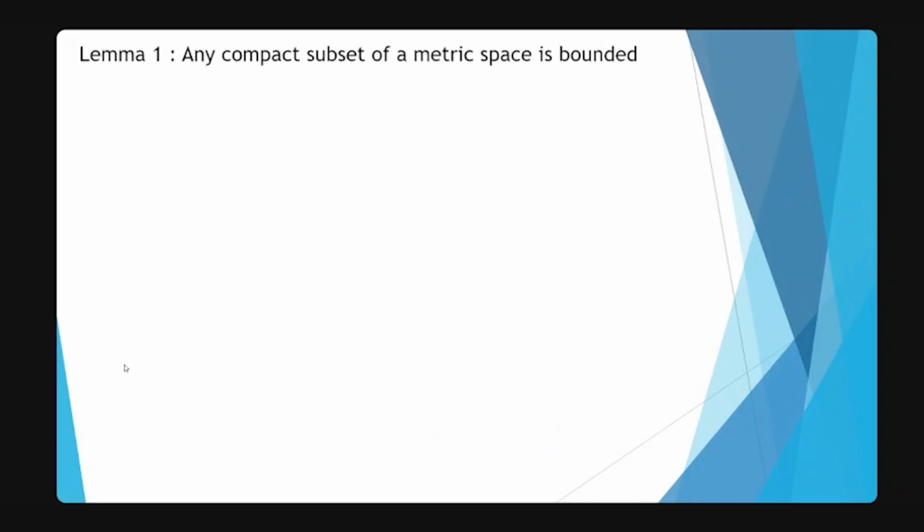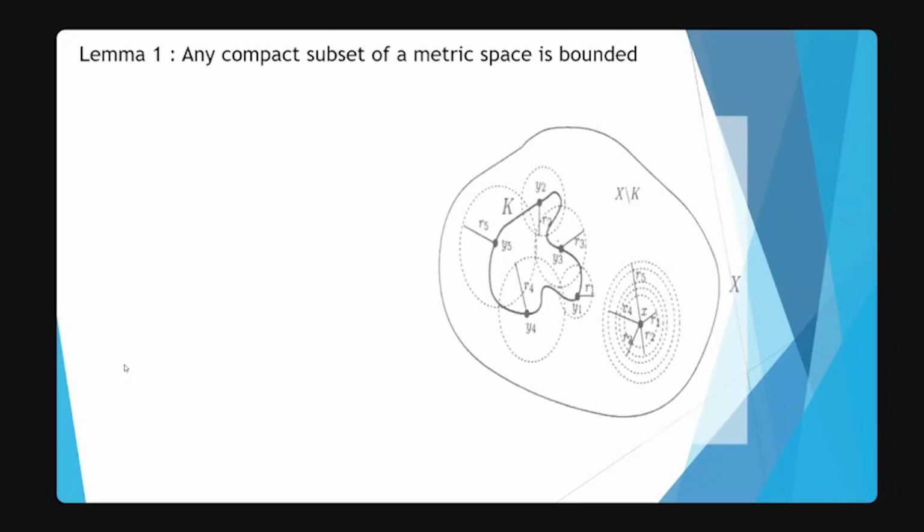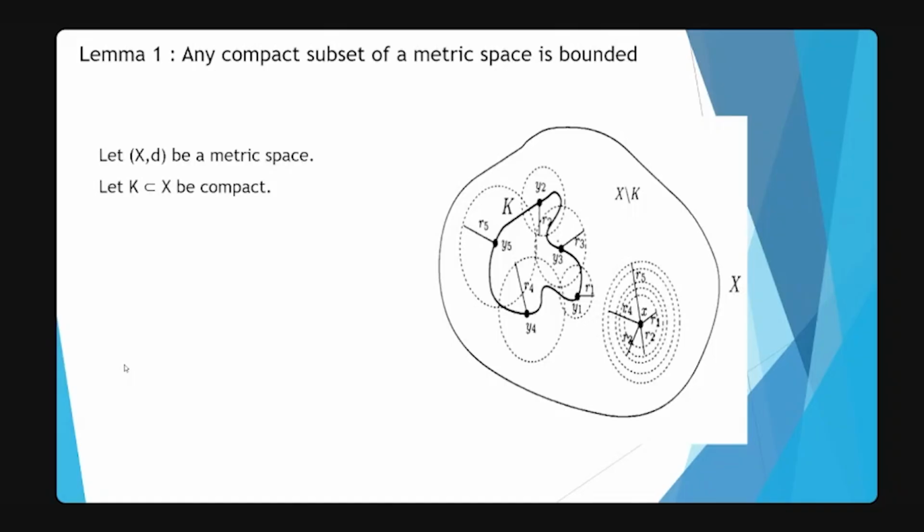Now let's move on to the first lemma. It says that any compact subset of a metric space is bounded. That means if a set is compact, boundedness will follow. So let's go through the proof. So suppose that (X, d) is a metric space. Then we will start with a K subset of X which is compact and we have to prove that it is bounded.